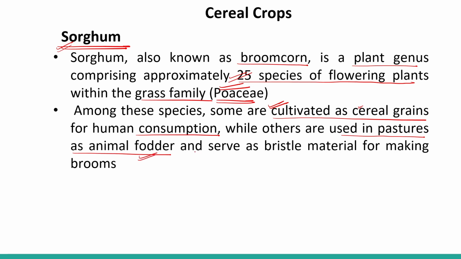And some are used as animal fodder and serve as a bristle material for making brooms. They are hard fibers, so they have bristle making capacity, so that is used for making brooms even.